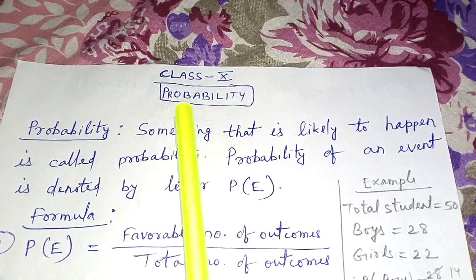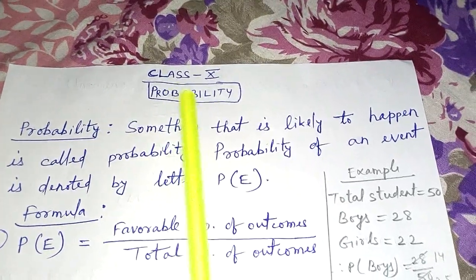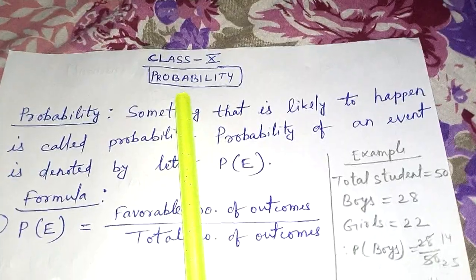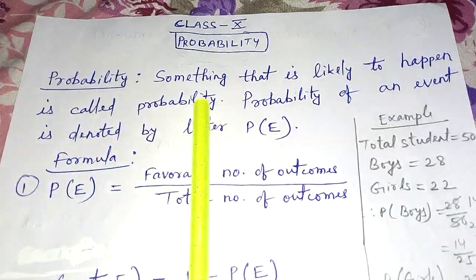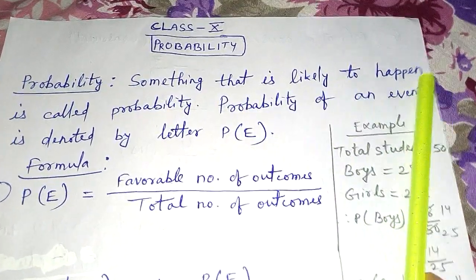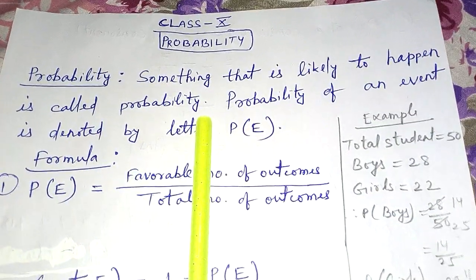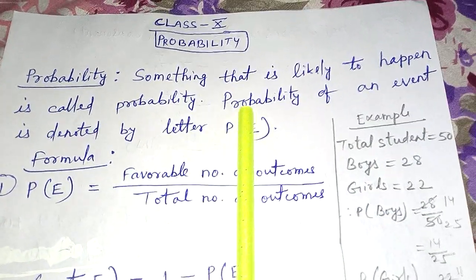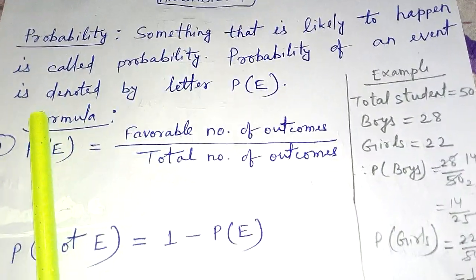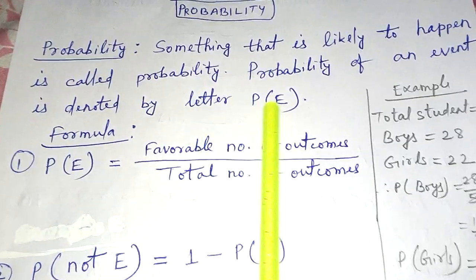Hello children, today I have come with another new video for class 10 and the chapter's name today is probability. Now what is the meaning of probability? Something that is likely to happen is called probability. And probability of an event is denoted by the letter P(E).